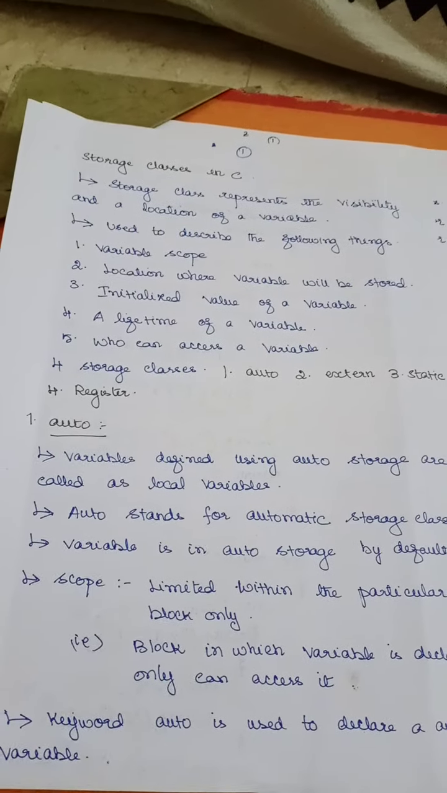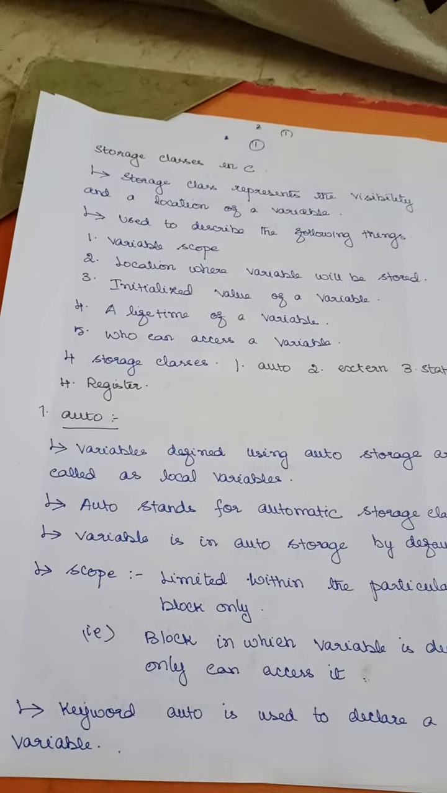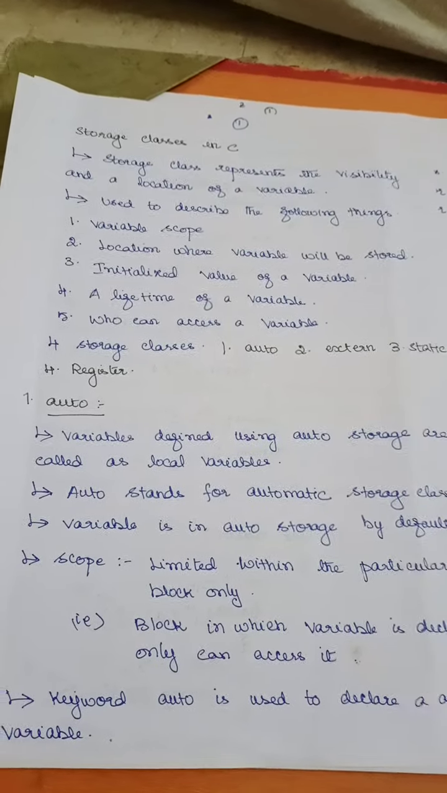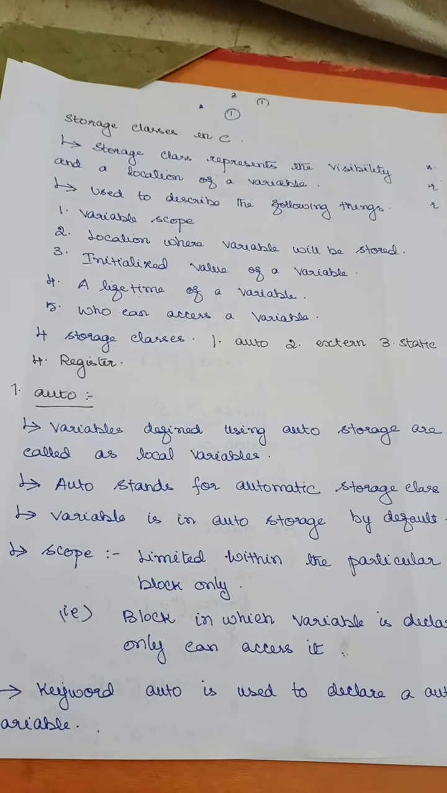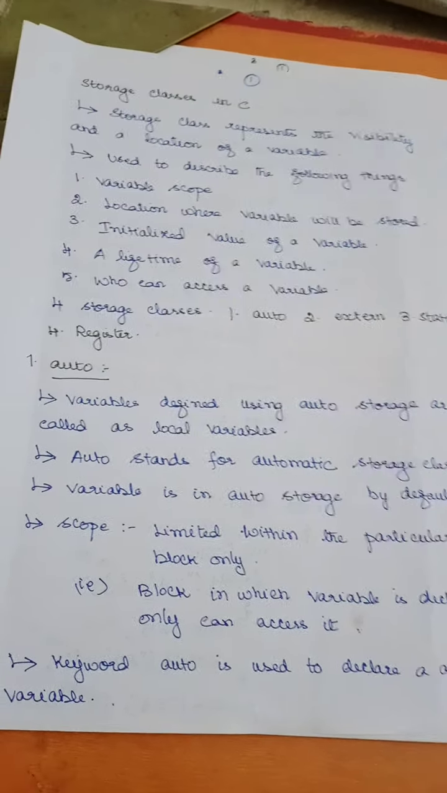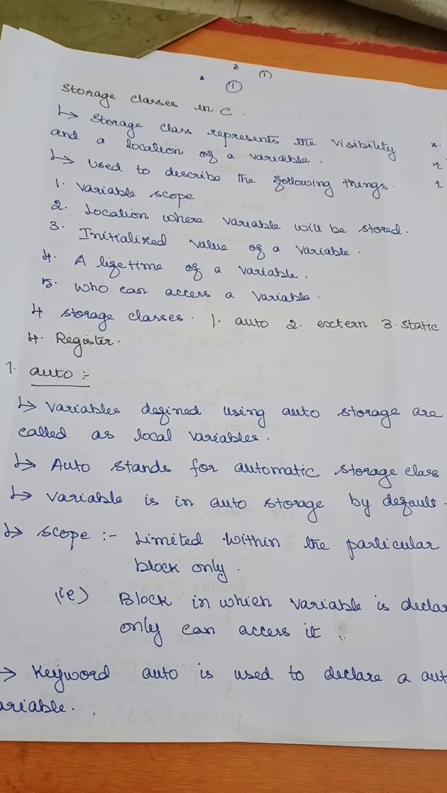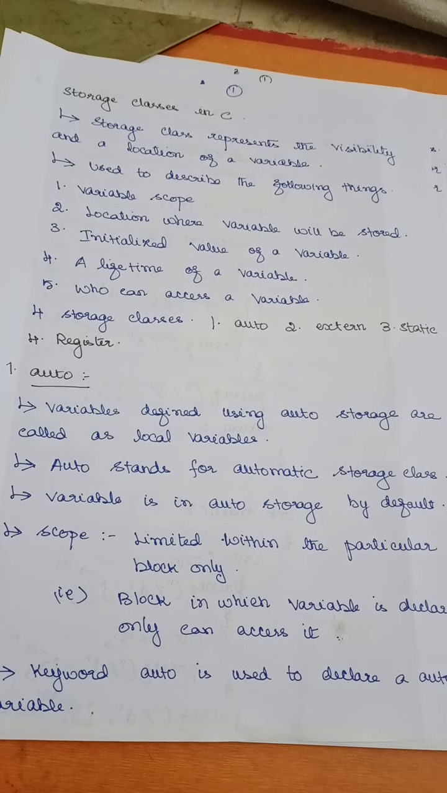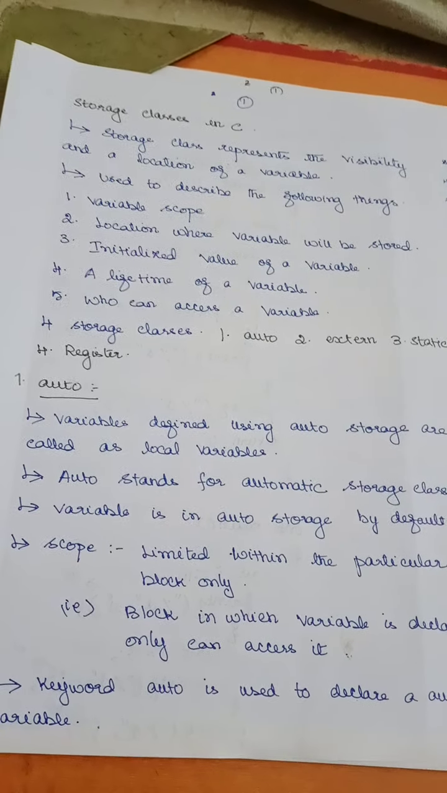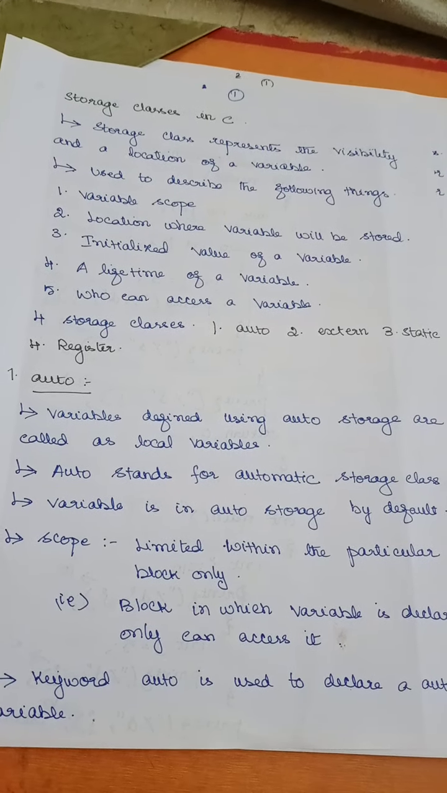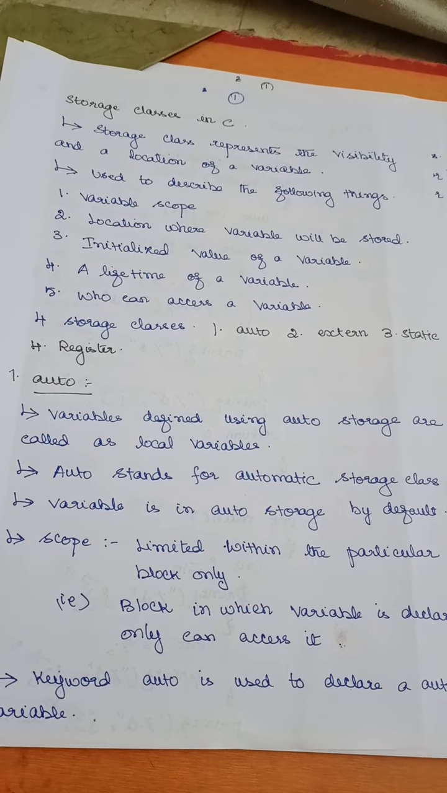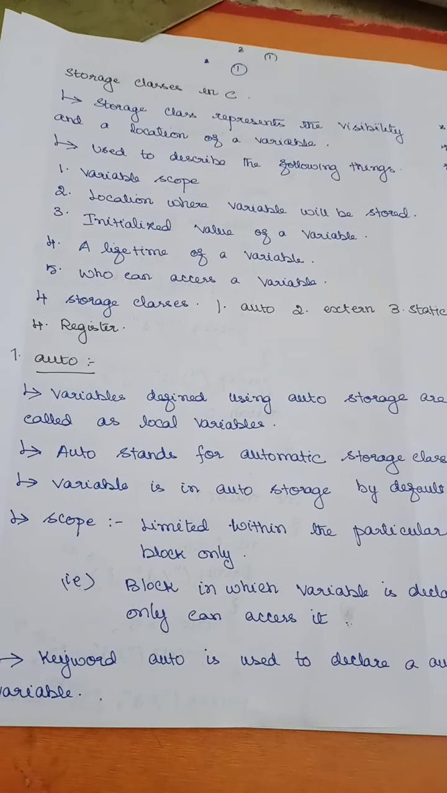Yes, students. Next, we'll move on to storage classes in C. It's a simple topic, but it is going to be a very important topic. Why? Because the storage class represents the visibility and the location of a variable. Visibility means what? I can also call it scope. Scope means till what extent the variable is available.